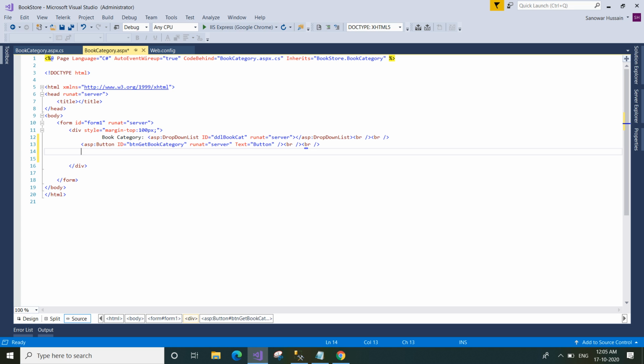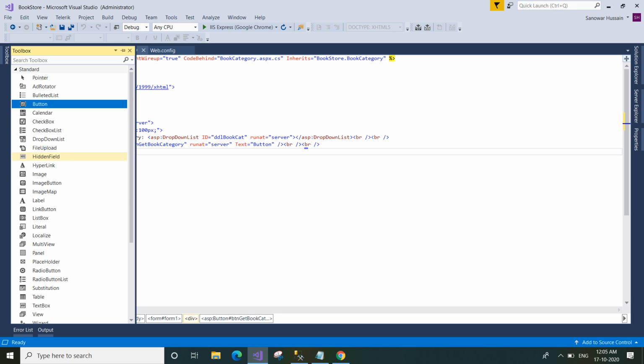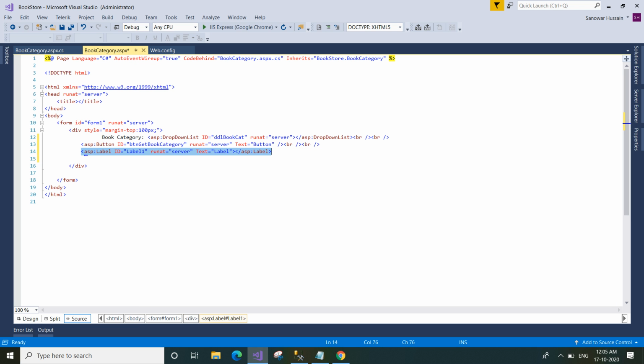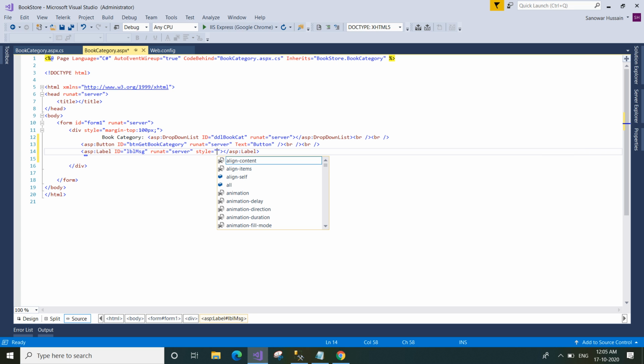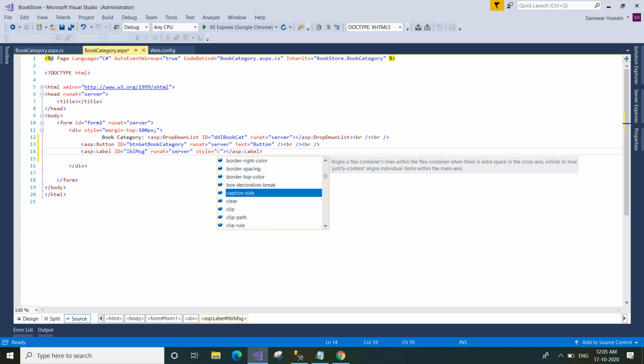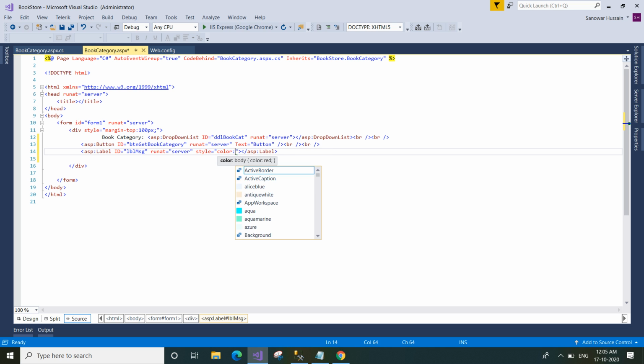Let us put a label here. lblMessage is the ID, and by default we are not showing anything. Let us do some styling on this label. Color is red. Let us see the design.